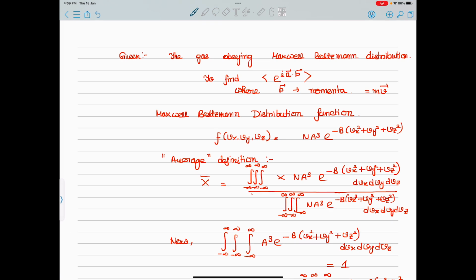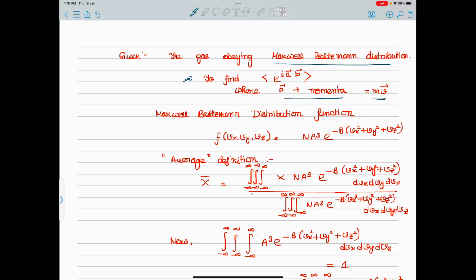So as given, I have just written it, the gas obeying Maxwell-Boltzmann distribution and Maxwell-Boltzmann statistics. We need to find out what? We need to find out the average value of e to the power iota a dot p. p is the momenta, which by definition is mass into velocity.